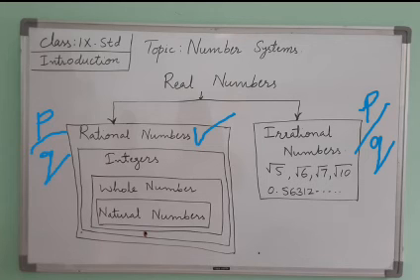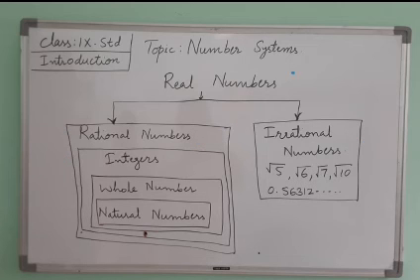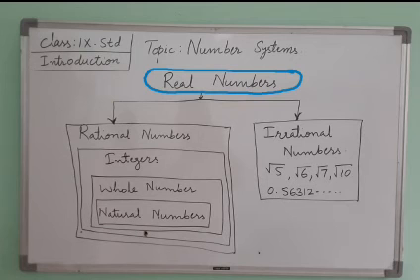Irrational numbers have an infinite decimal expansion; that is when we can say they are irrational numbers. Together, rational numbers and irrational numbers are considered real numbers. We can say real numbers are the collection of rational numbers and irrational numbers. Keep it in mind: rational means which can be written in p by q form, irrational means which cannot be written in p by q form. These two we will see in detail when we do the exercises.